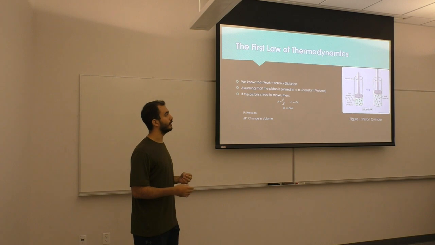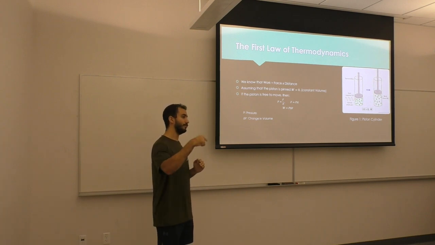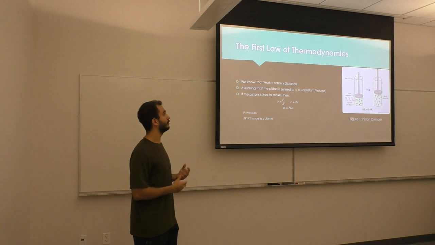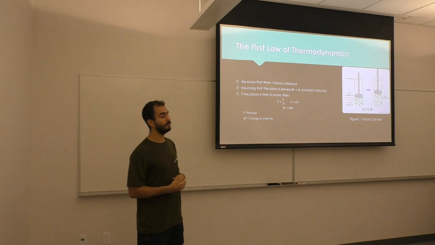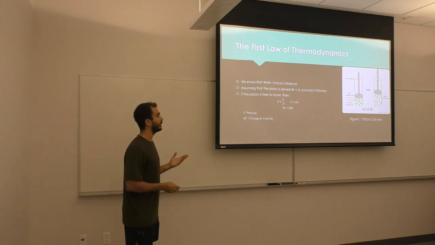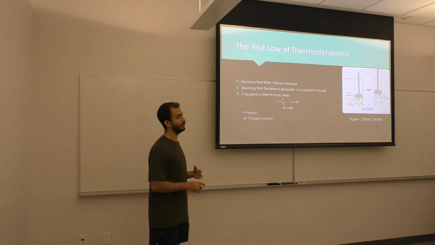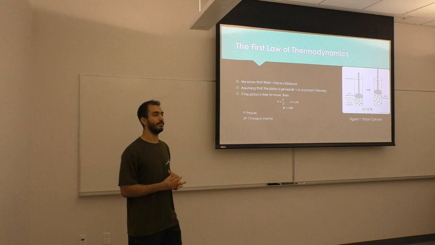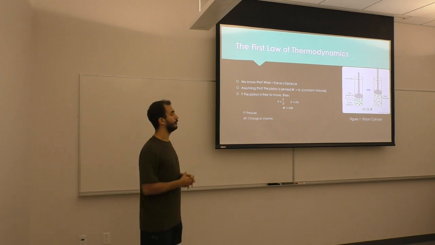But in the second one, if we assume the piston is free to move, and we heat the gases inside, the pressure is going to go up, so the piston is going to move up, and the change in distance is going to be used to calculate work. As we know, pressure equals force over area, so force is pressure times area, and we can plug it in the work equation, where it's going to be pressure times area times the change in distance, and area times the change in distance is the change in volume, and that's how we can find work.